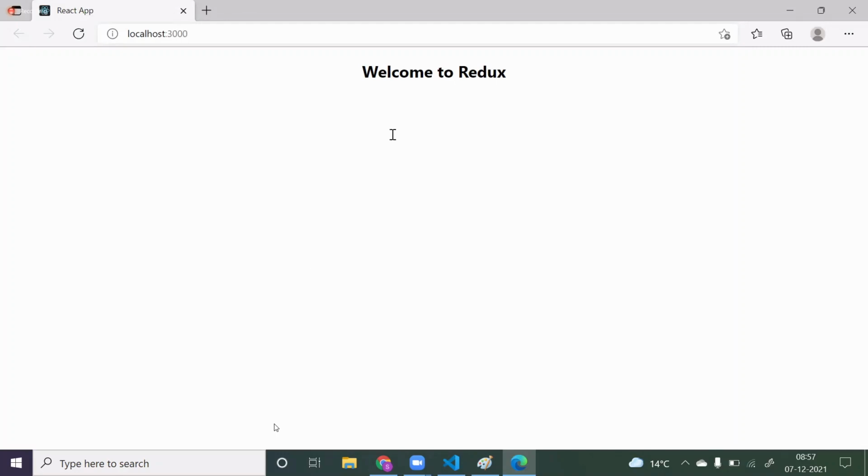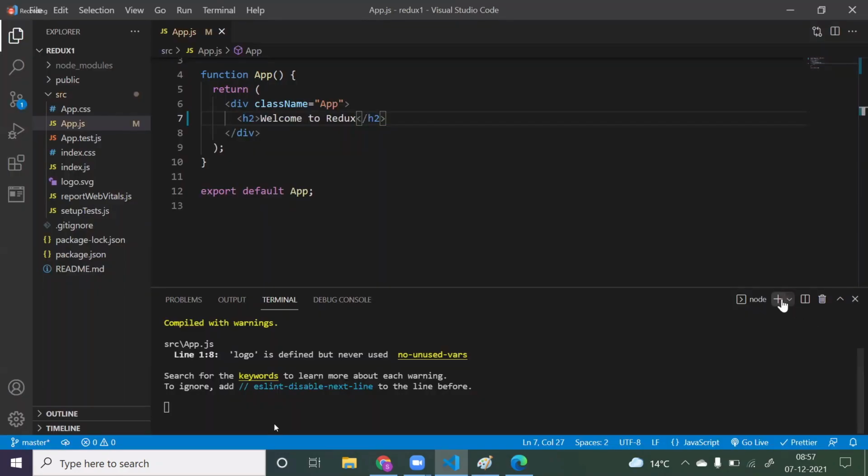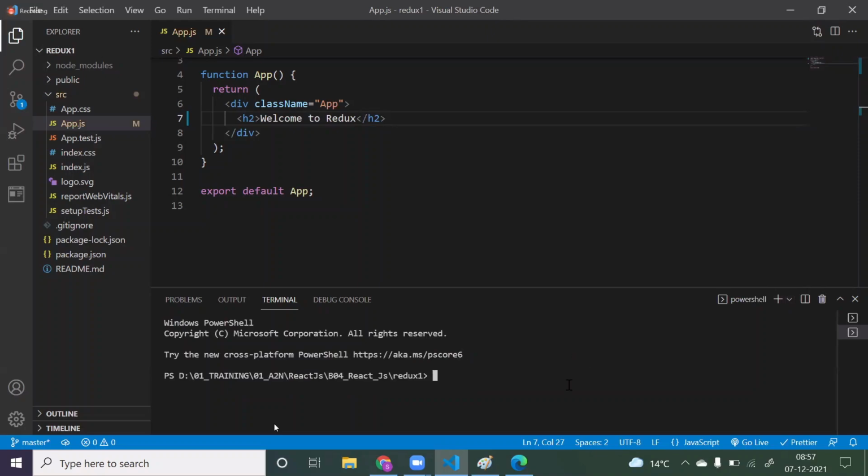For that, what I am doing, I require some libraries. Like first I require Bootstrap. So I will just say npm install bootstrap. Okay, I require React Router DOM. So react-router-dom. You can install multiple libraries by just giving one space. Apart from that, I require Axios. So I'm just writing axios. And what else do we require? As of now, this much only. So I'm just saying enter.